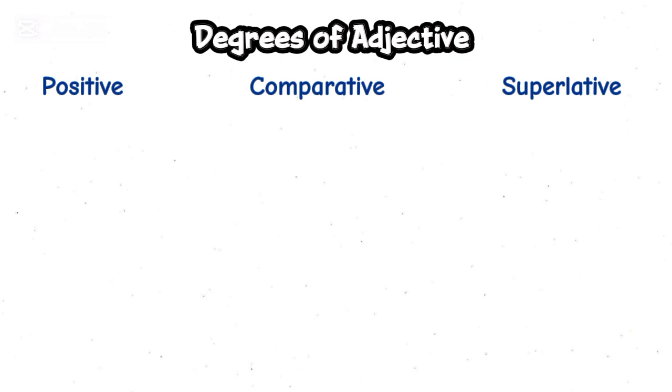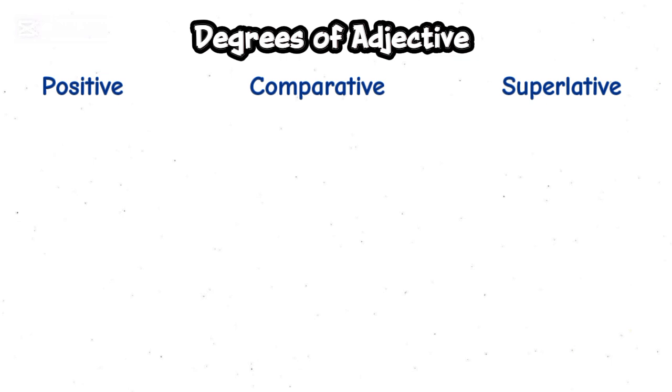And there are 3 degrees of adjective. The first one is the positive degree. The second one is the comparative, and the third one is the superlative. So why do we need degrees of adjective? Because when we have to compare 2 things or more than 2 things, we need degrees of adjectives.